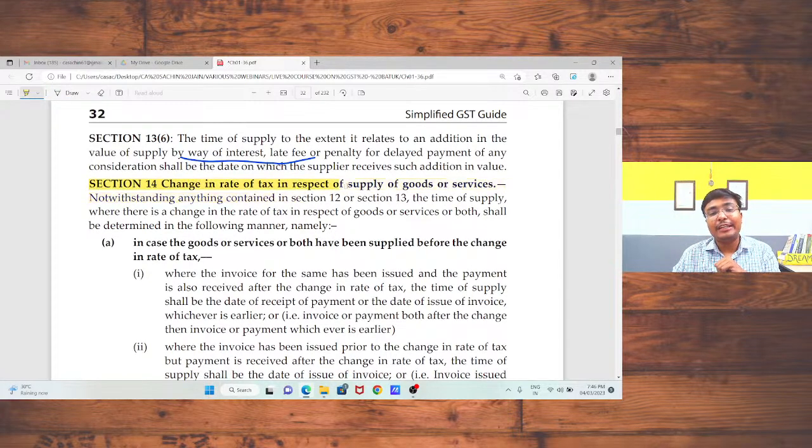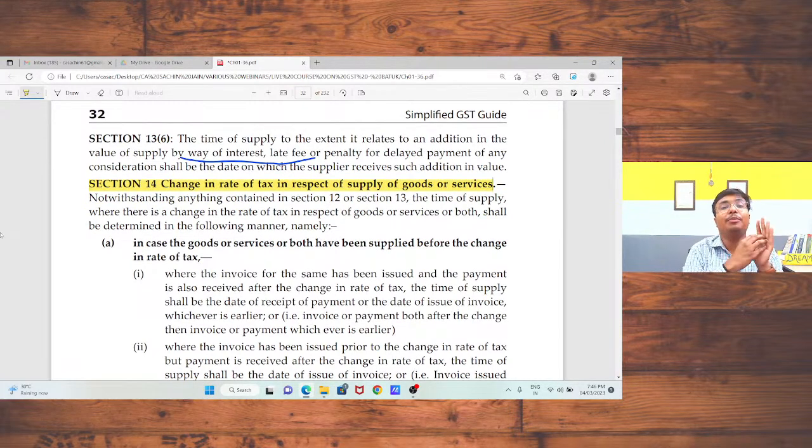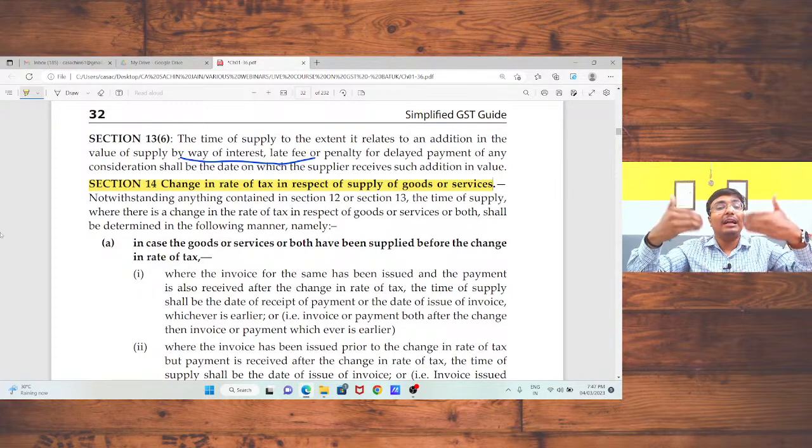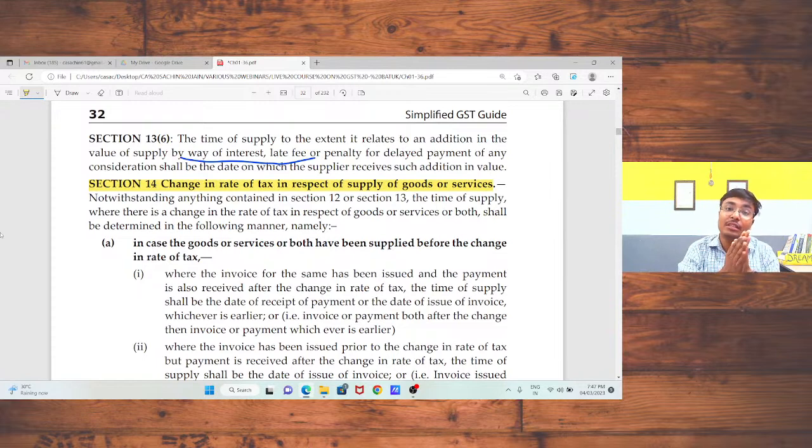Section 14, change in rate of tax in case of supply of goods or services. Naresh, yes, in case of advance payment, there is a provision in GST. That means if someone comes to me and says, sir, I want your consultation in a particular case, and gives me an advance of rupees 50,000, in that case I need to pay tax on the advance amount, because in case of service, GST will be applicable on advances also.